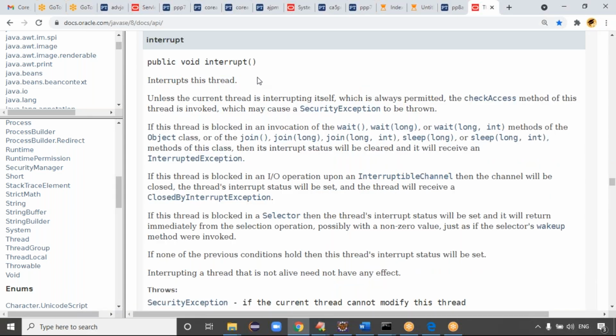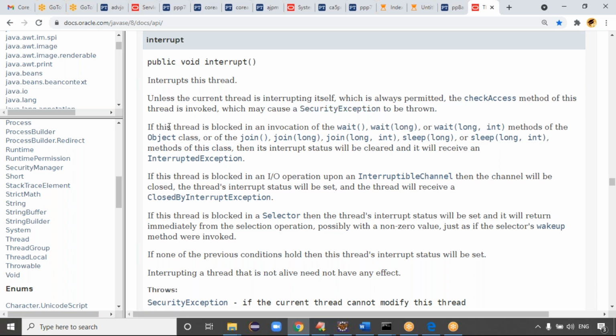The interrupt method is in the Thread class. Unless the current thread is interrupting itself, the checkAccess method for this thread is invoked, which may cause a SecurityException to be thrown.